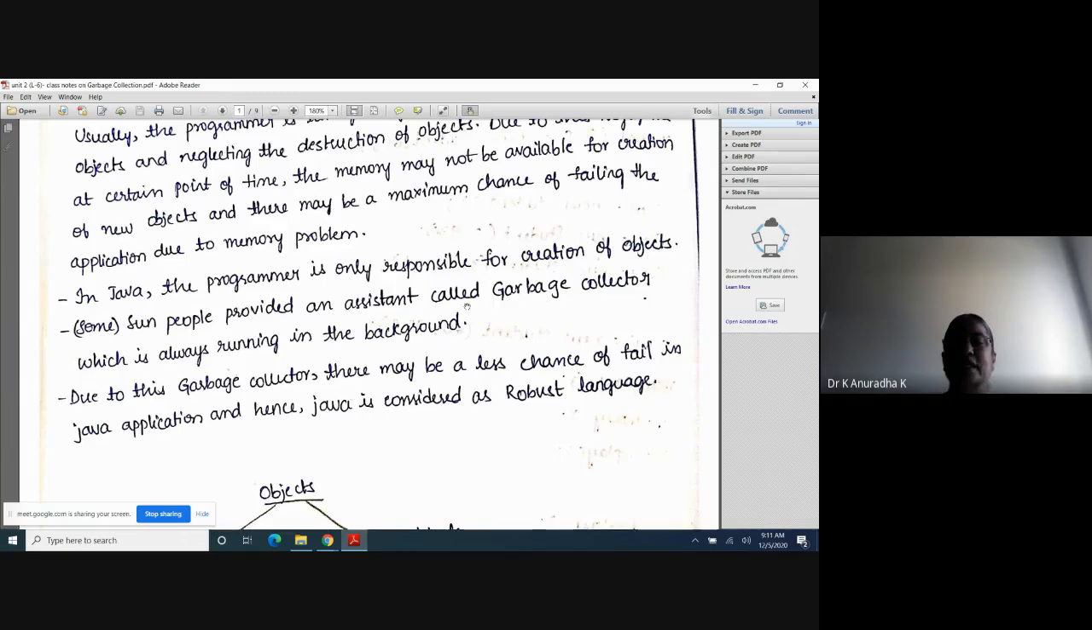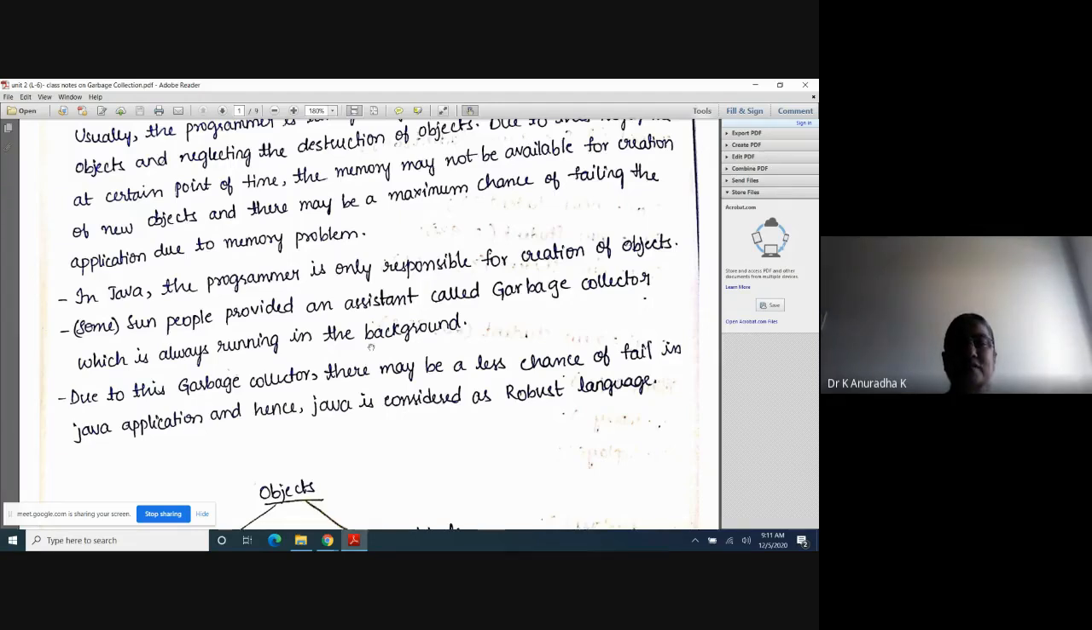So in Java, the programmer is only responsible for creation of objects, and with garbage collection, the garbage collector will destroy the memory allocated for the objects. So the garbage collector will take care of the destruction of objects. The programmer need not worry about the destruction of objects in case of Java. So this is the introduction about garbage collection in Java.